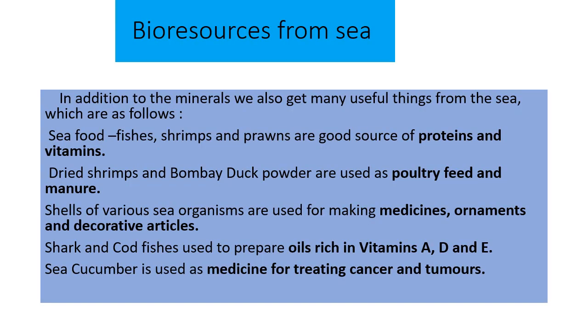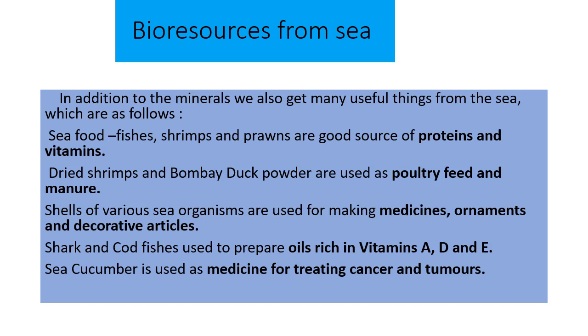In addition to the minerals, we also get many useful things from the sea. These are as follows. We get seafood: a variety of fishes, shrimps and prawns are a good source of protein and vitamins. Dried shrimps and Bombay duck powder are used as poultry feed and manure.